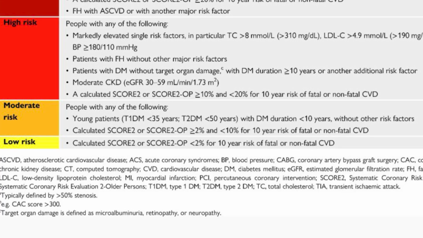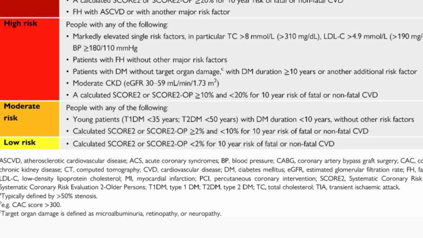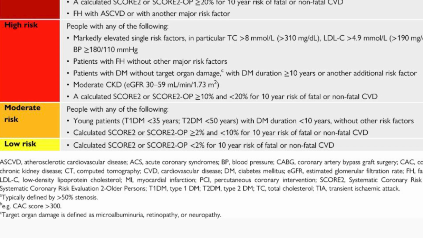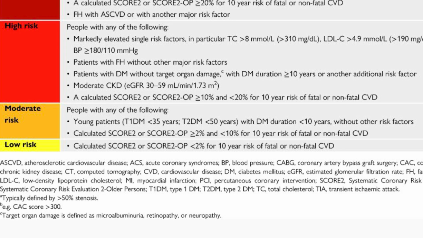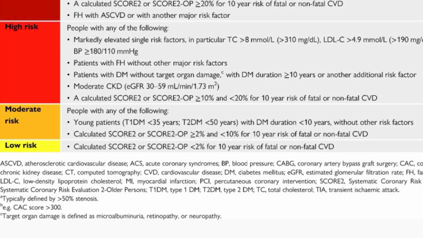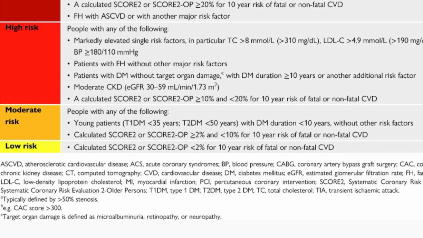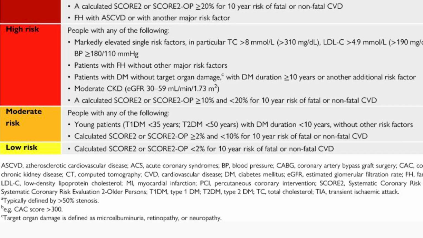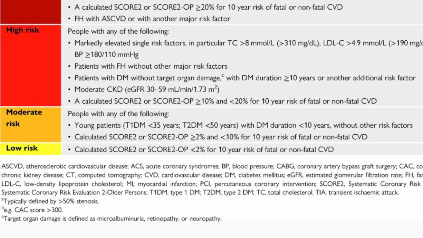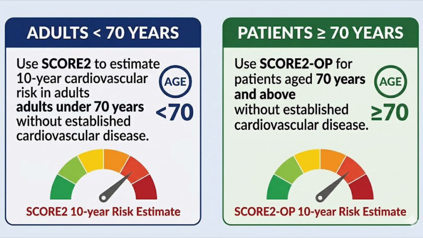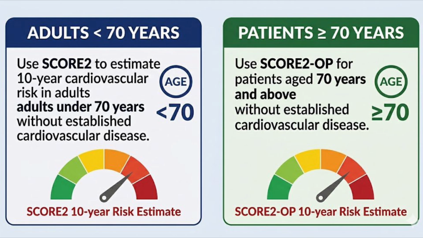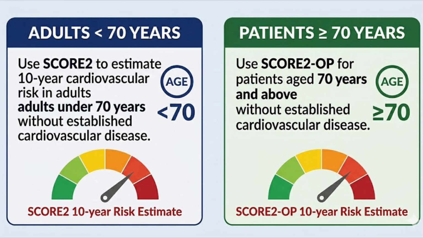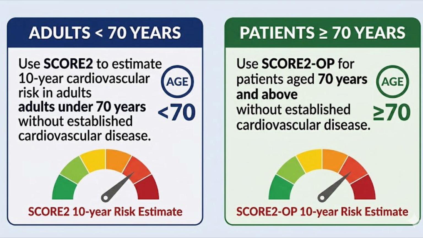Moderate risk patients are usually younger individuals with fewer risk factors. For example, younger diabetic patients, type 1 under 35 years or type 2 under 50 years, without complications and a disease duration of less than 10 years, or a SCORE2 between 2 and 10%, are generally moderate risk. Low-risk patients have a very low estimated 10-year cardiovascular event risk with a SCORE2 of less than 2%. The guidelines recommend using SCORE2 to estimate 10-year cardiovascular risk in adults under 70 years without established cardiovascular disease. For patients aged 70 years and above, SCORE2-OP is used.